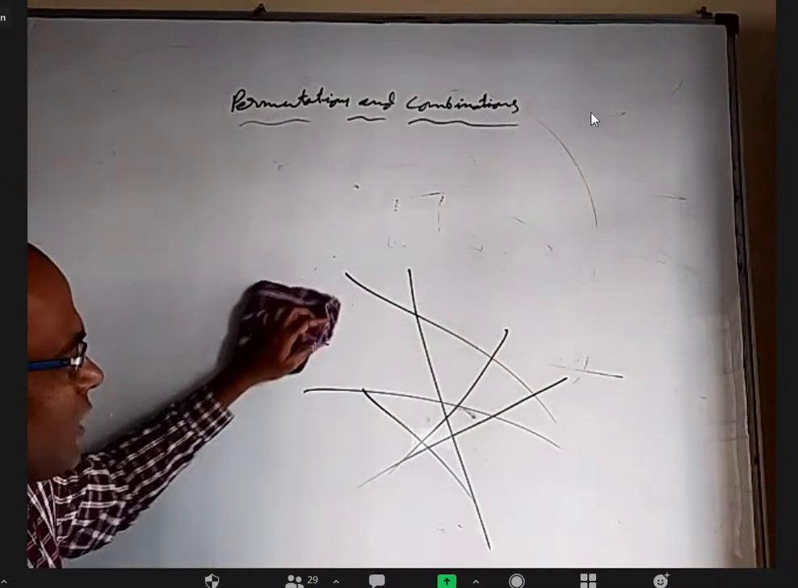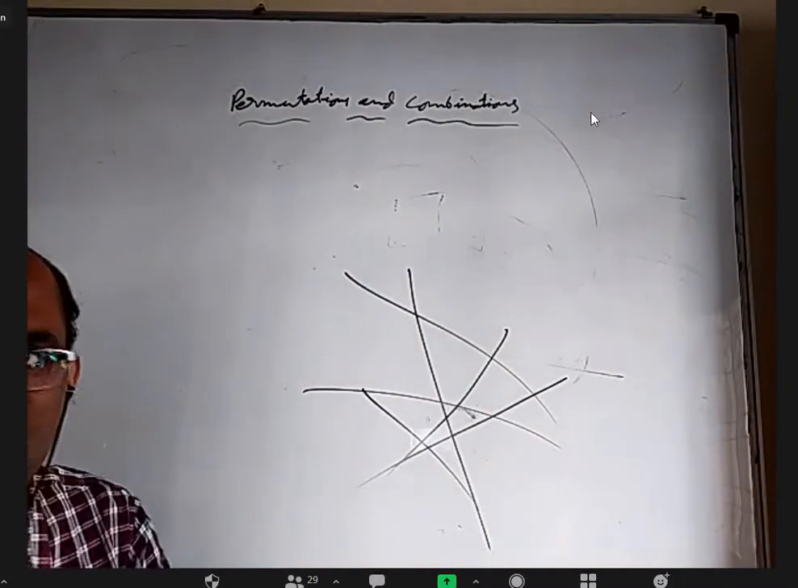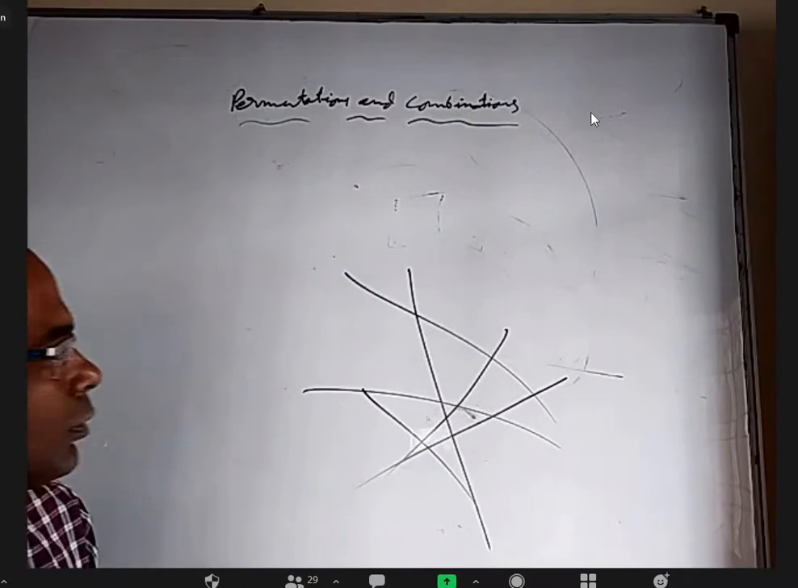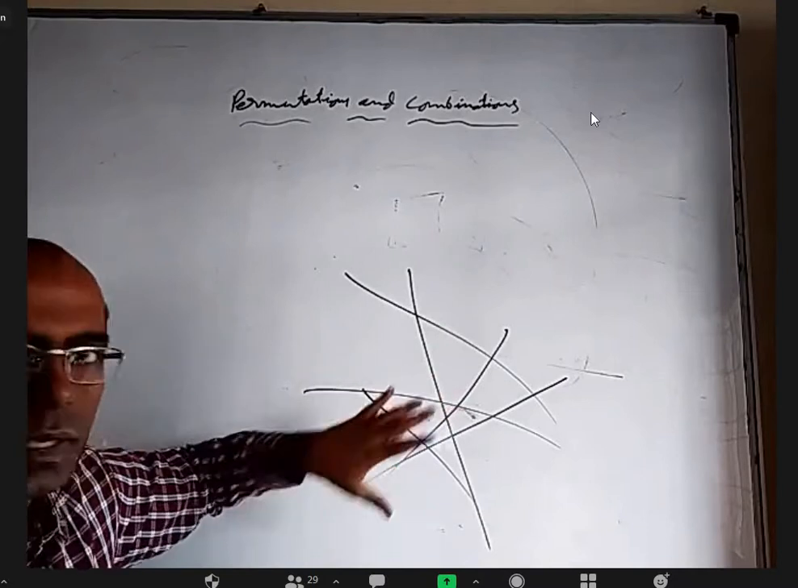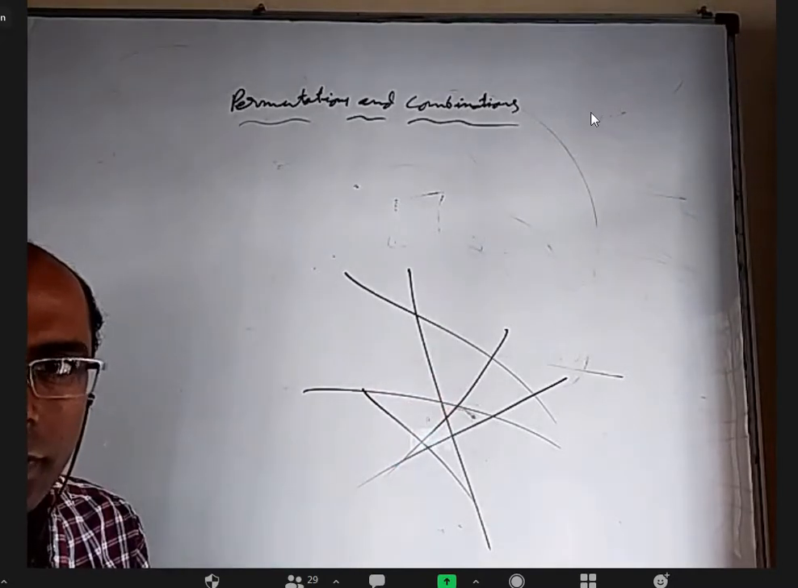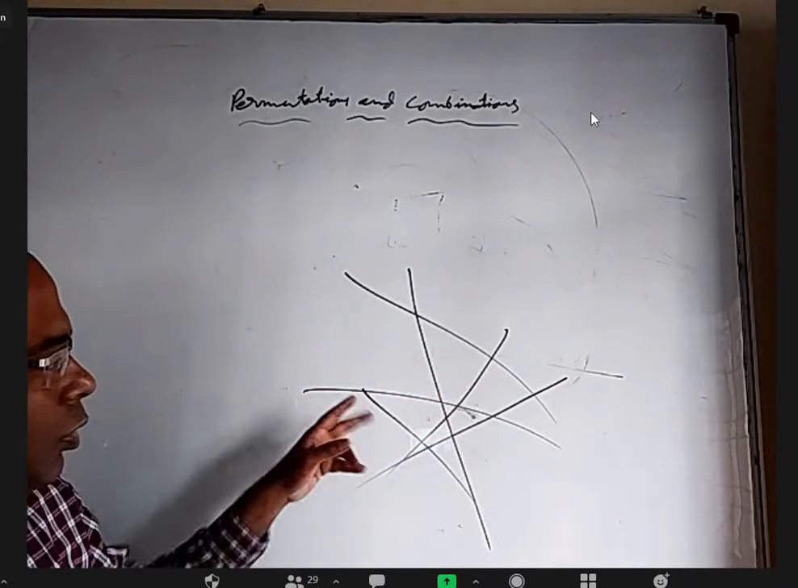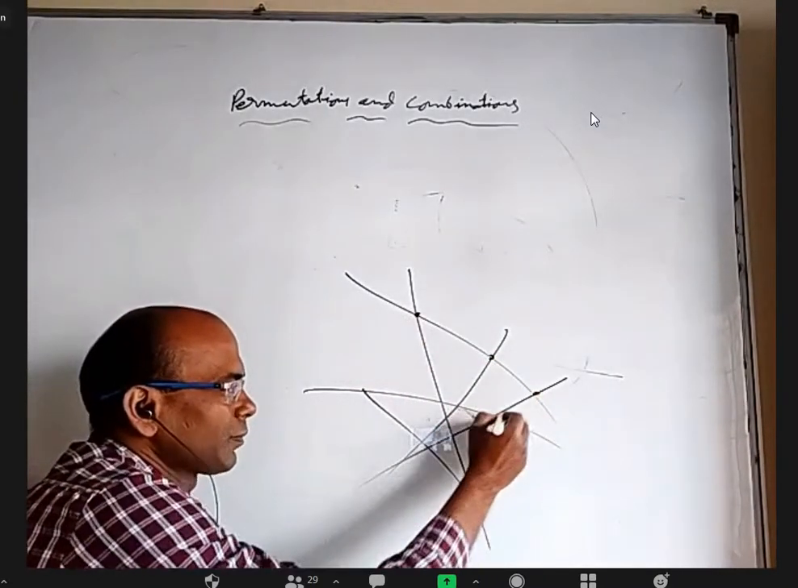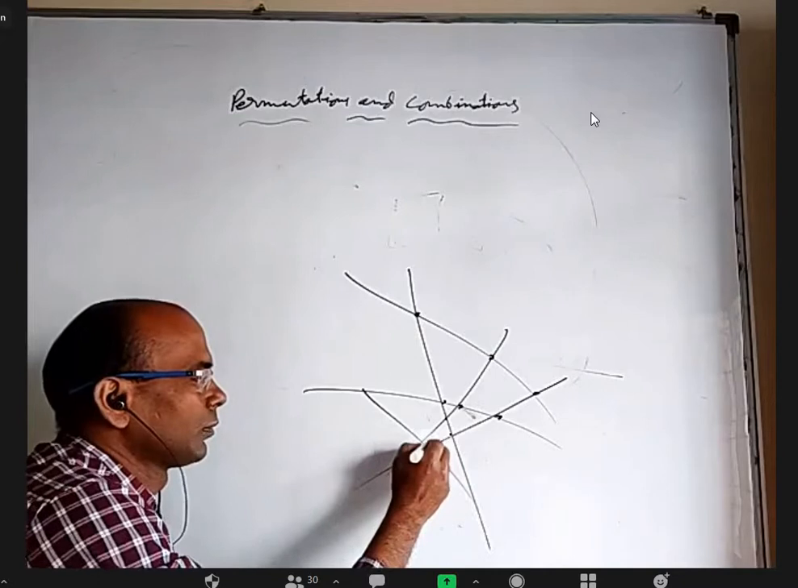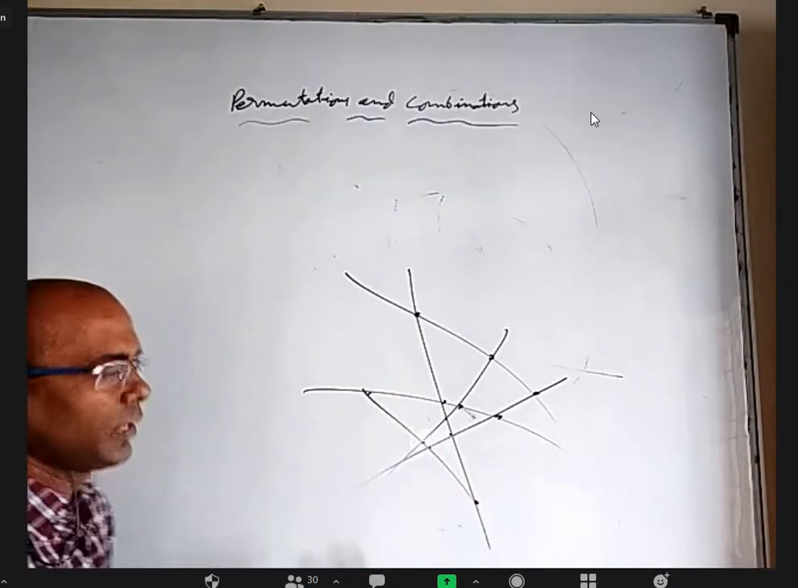All right. That means every three lines will form a triangle. They're not concurrent, right? Okay. Now, when I randomly draw 20 lines in one plane on a board where no two are parallel and no three are concurrent, there will be lots of points of intersection, right? Yes, sir. How many points of intersection will come if I have drawn 20 lines?